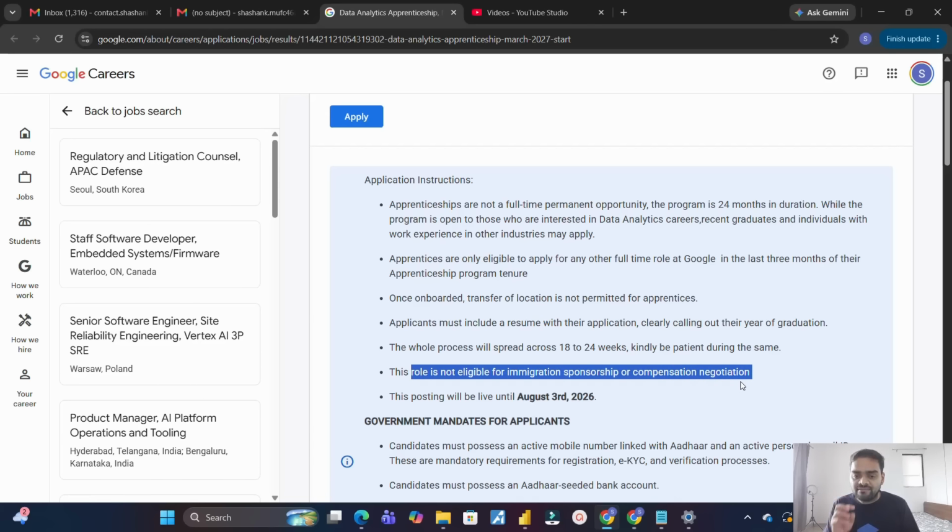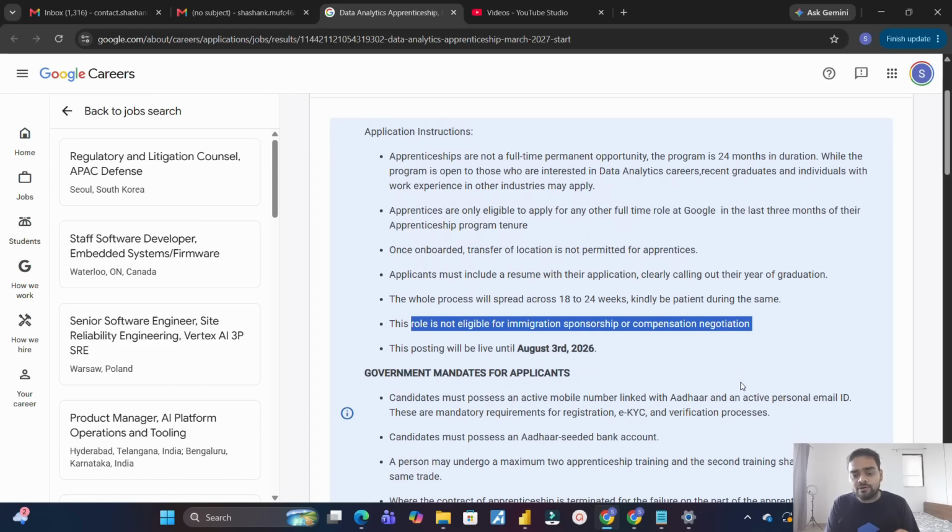That means whatever salary they are providing to everyone, it will be fixed for everyone. Even if you have some prior work experience and you are getting some particular X salary, once you get selected and you join this apprenticeship program, you will be given the same salary. So there will be no salary negotiation. It will be fixed for everyone who will be joining this campaign.